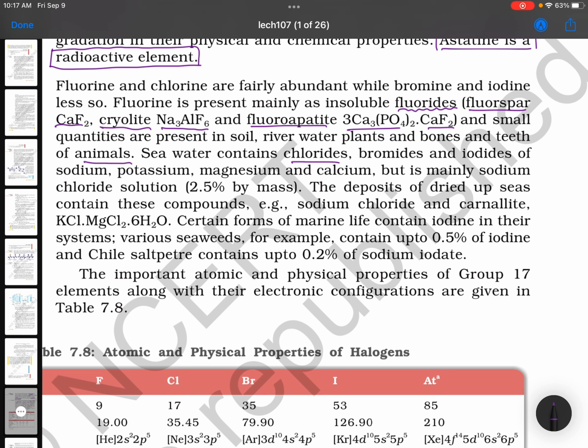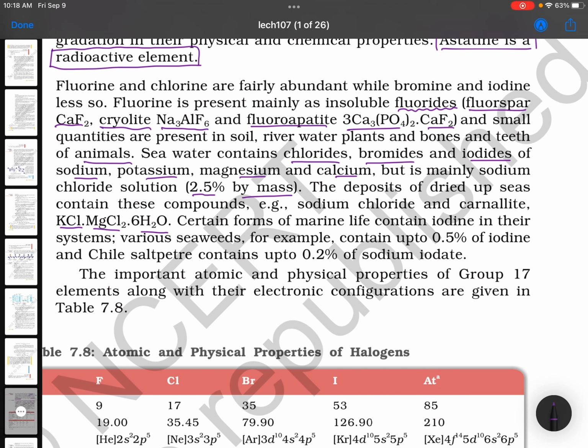Seawater contains chlorides, bromides, and iodides of sodium, potassium, magnesium, and calcium, but is mainly sodium chloride, about 2.5% by mass. So, seawater is salty, na? The reason is all these salts, and particularly sodium chloride. And sodium chloride is prepared from seawater only. The deposits of dried up seas contain these compounds: sodium chloride and carnallite, KCl.MgCl2.6H2O.